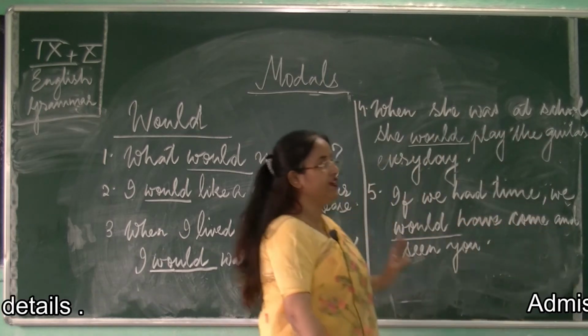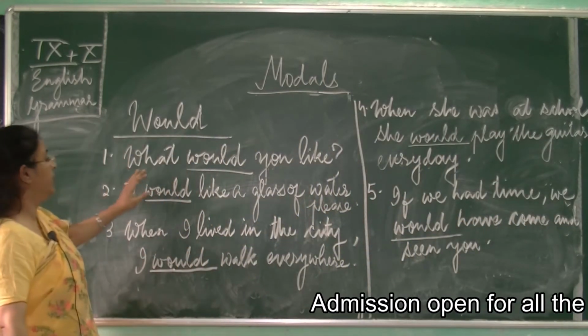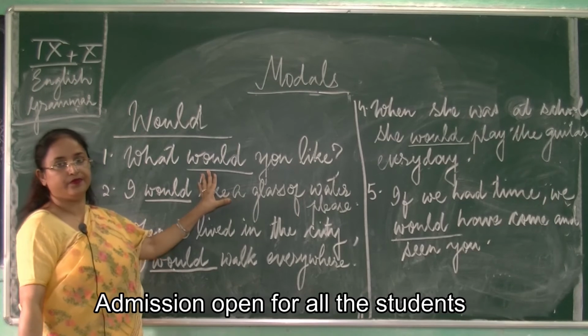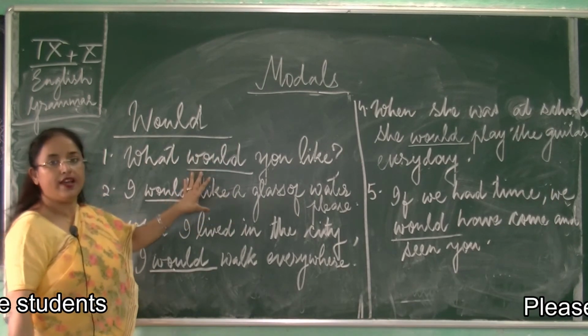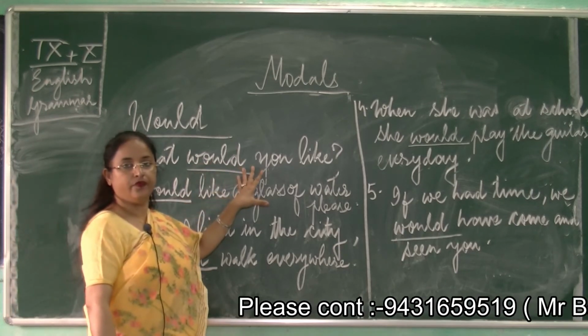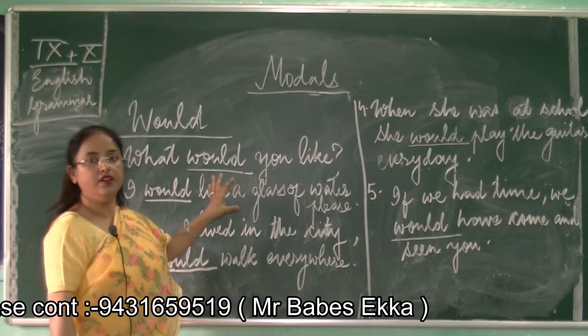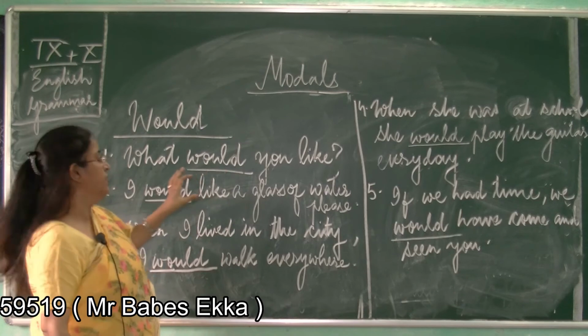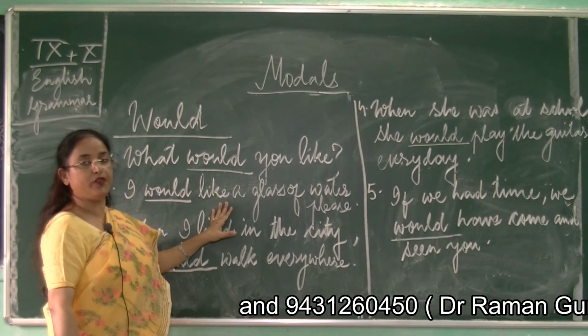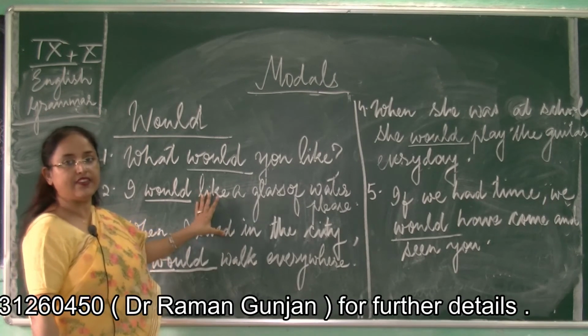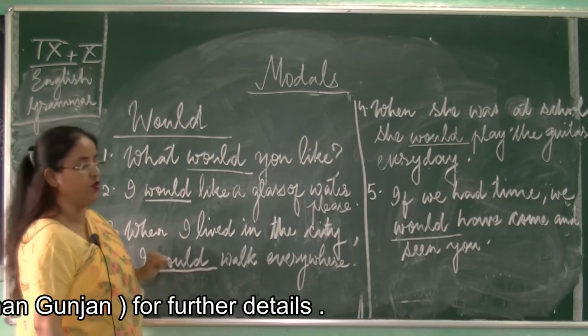Now here in the first sentence, look at the board. What would you like? I would like a glass of water. So for polite expressions, we use the modal would. Fine. What would you like? I would like a glass of water. So to be very polite, for polite expressions, we use this modal.